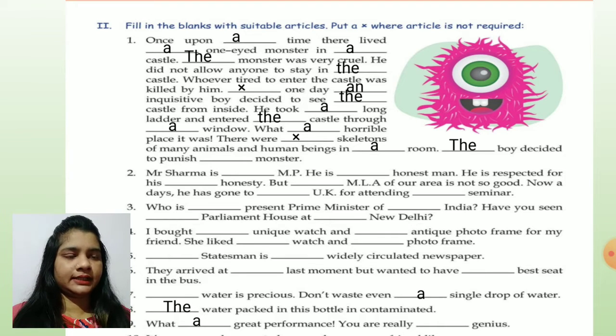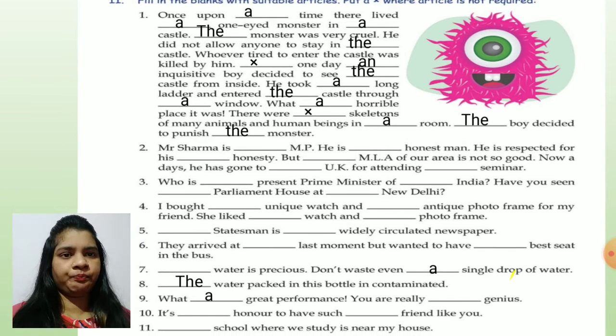The boy decided. Why the boy? Because boy we have already discussed before. To punish the monster. Mr. Sharma is again an MP. Why? Because M is giving a vowel sound. He is an honest man, because H is silent.